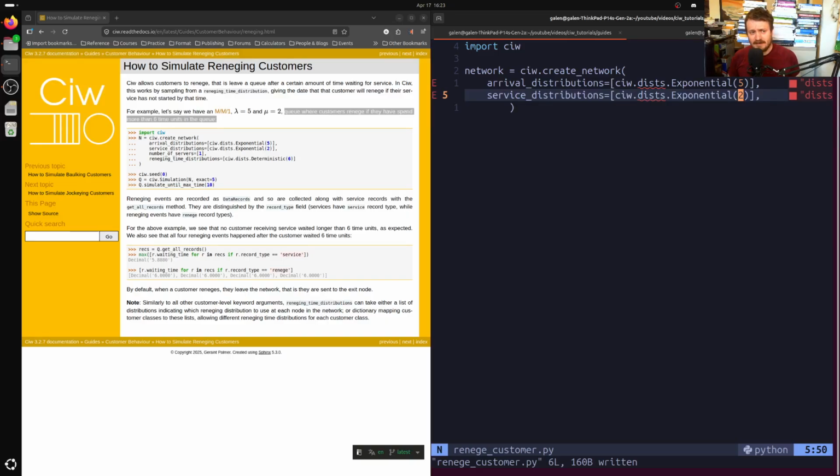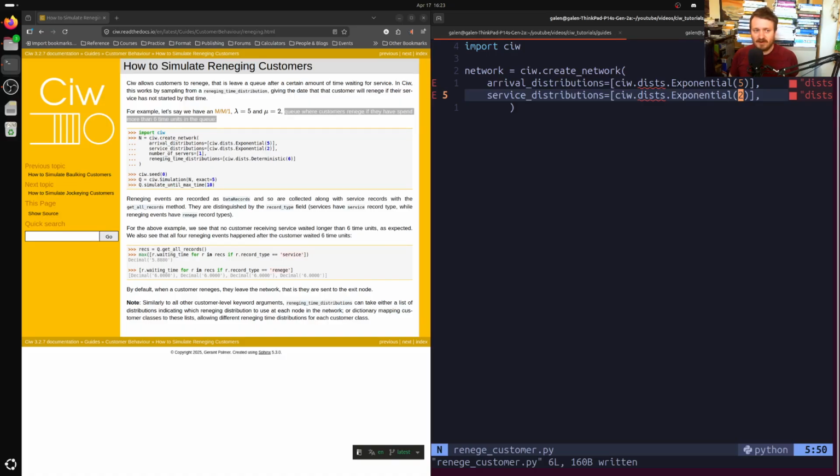If we're looking at the reneging time being some amount of time for which if they wait that long, then they leave, that is going to be indirectly related to the service versus arrival times.